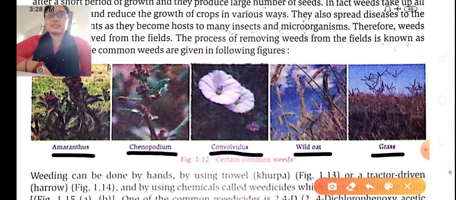These are the excess plants which grow along with our plants, and they increase and spread disease among our plants also, and they can create a hurdle in the growth of the plant. They can absorb the sunlight and other things which should reach our plants, but due to these weeds the sunlight is divided, some of it going to the crops and some to the weeds.